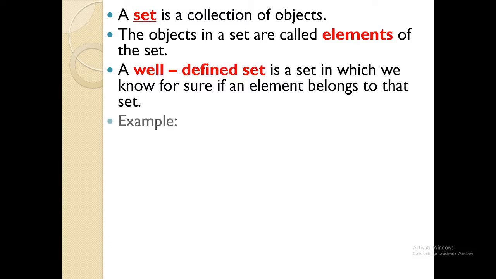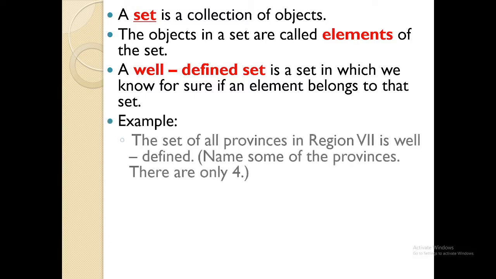So I'm gonna give you an example. This one. The set of all provinces in Region 7 is well defined. So this set, all provinces in Region 7, is a set. Sir, what are the elements of your set, the set of all provinces in Region 7? Okay, who can give me one province in Region 7?